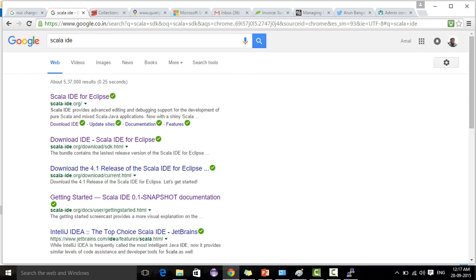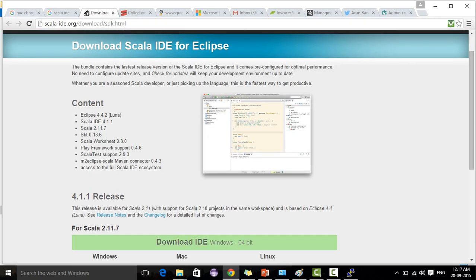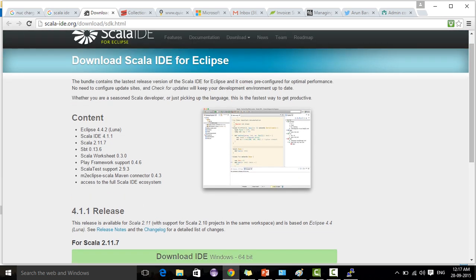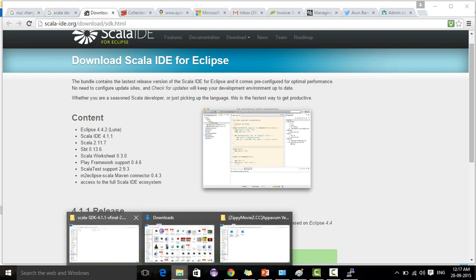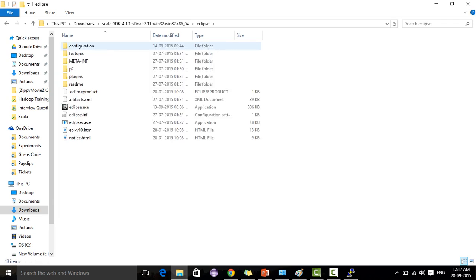You can download the Scala IDE from this URL. It is an IDE built on Eclipse. Once you download, you will get something like this, Scala SDK 4.1, which is the current version. You can double click on this and it will open up.